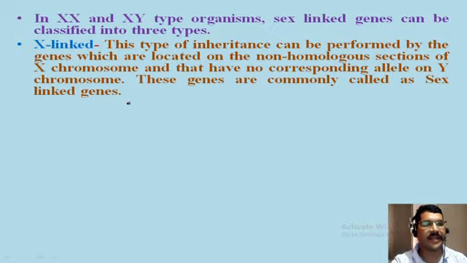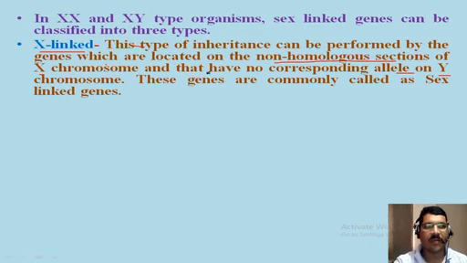First of all, we see X-linked inheritance. This type of inheritance is performed by the genes which are located on the non-homologous sections of the X chromosome and that have no corresponding alleles on the Y chromosome. So X-linked inheritance is controlled by the genes present on the non-homologous sections of the X chromosome only, and the counterpart allele is not present on the Y chromosome.